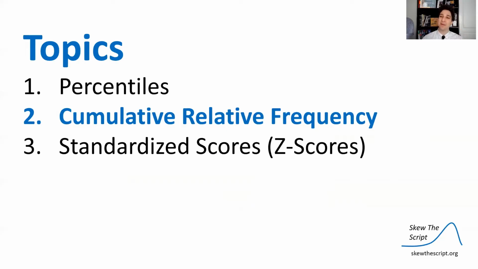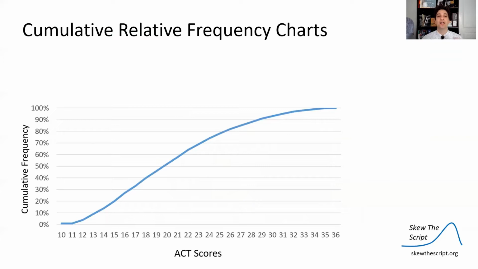Now let's talk about something called cumulative relative frequency. This doesn't come up all the time on the AP exam, but it is something important to know. So cumulative relative frequency charts look like this. And whenever you see one, you can take that y-axis and replace the word cumulative frequency with percentile. Cumulative frequency and percentile, if it's a relative cumulative frequency, are essentially the same thing.